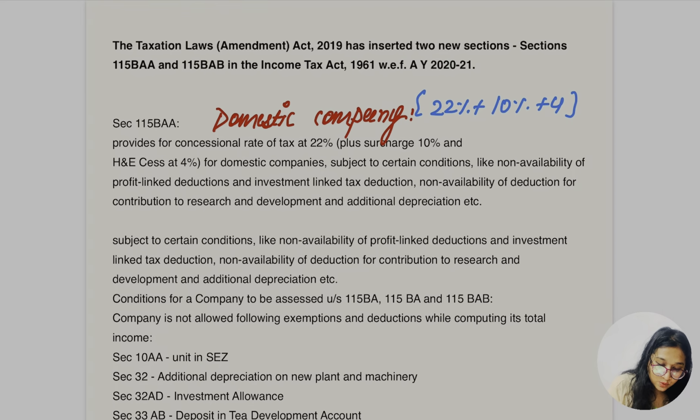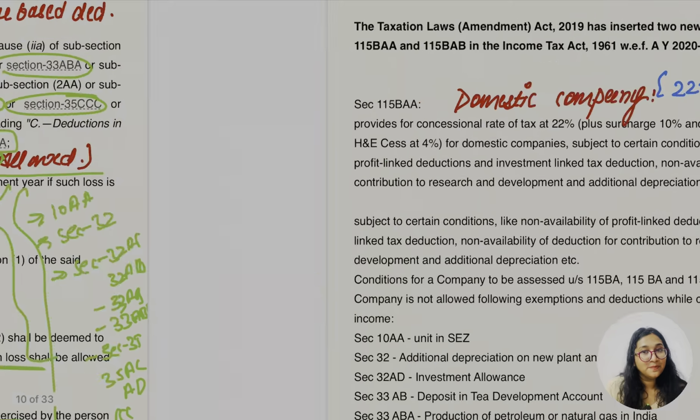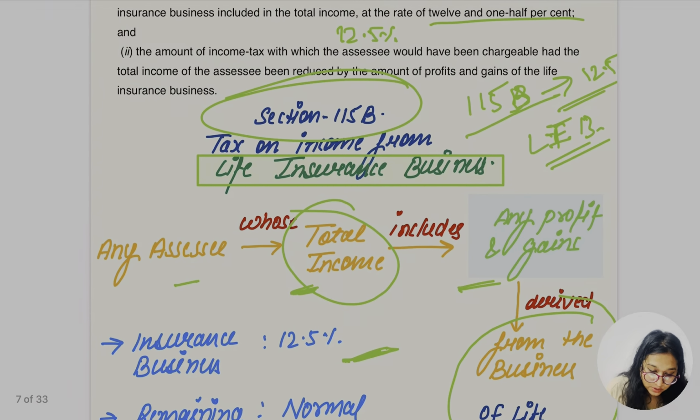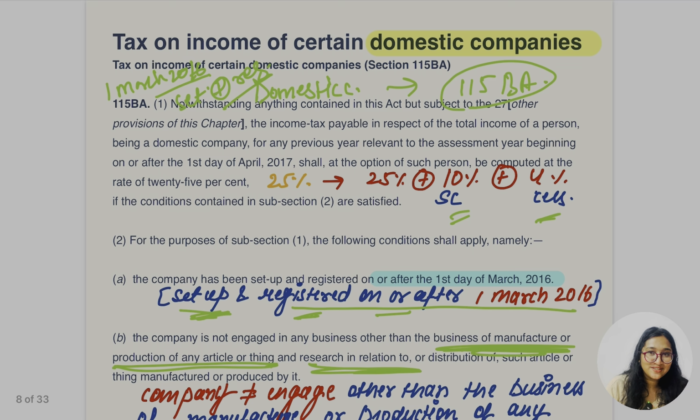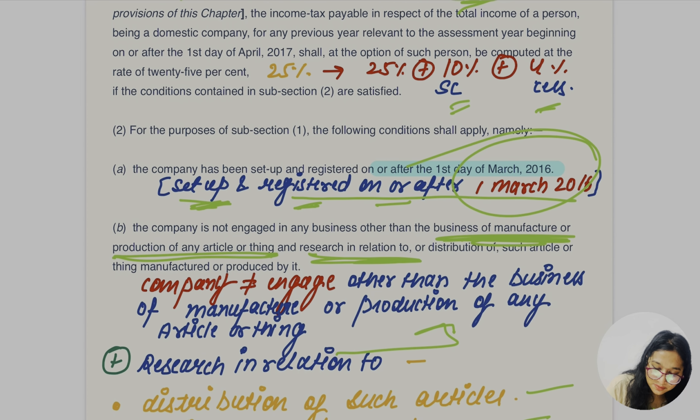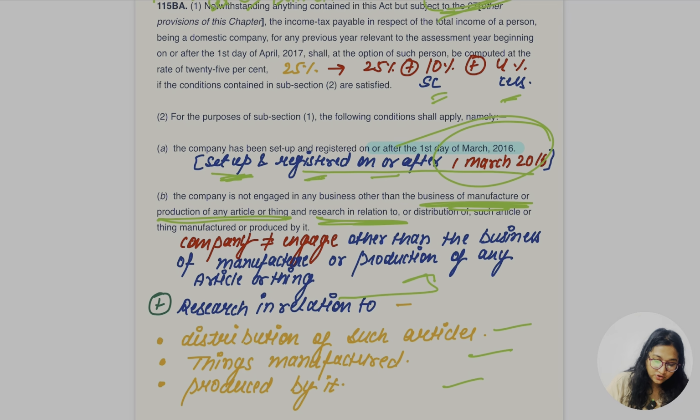So yes, let's go for the second, 115BAA. Earlier it was what? Let's not mess up everything, let's go one by one. 115B says about the insurance one, 12.5%. 115BA is for the domestic company set up and registered after 1st March 2016. The rate is going to be 25, 10, 4.